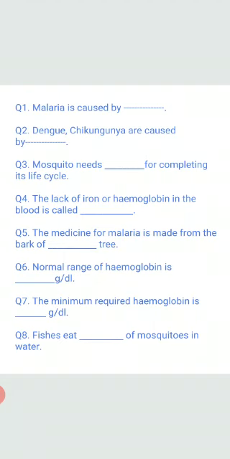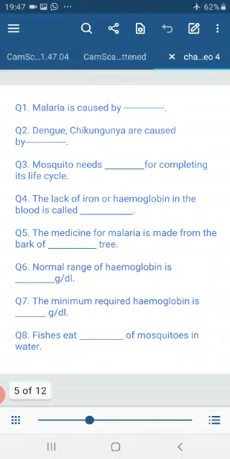Question number 4. The lack of iron or hemoglobin in the blood is called dash. So the lack of iron or hemoglobin in the blood is called anemia. Question number 5. The medicine for malaria is made from the bark of dash tree. Do you remember, kids? Yes. So the medicine for malaria is made from the bark of cinchona tree.